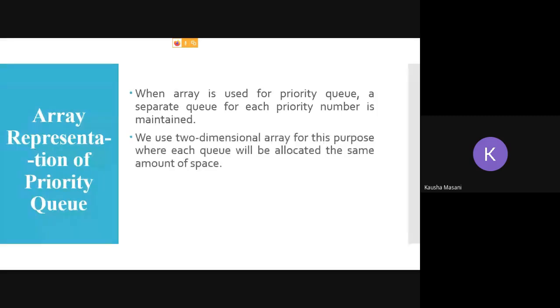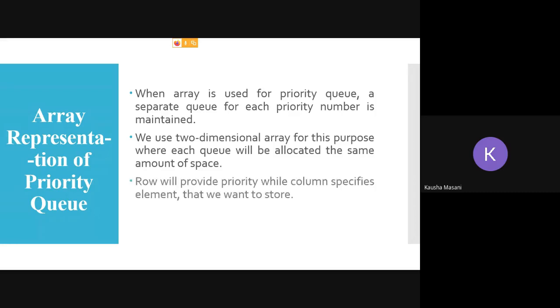As you are going to maintain the data part and the priority part, you are going to use two-dimensional arrays in your priority queues: one for the data part and another for your priority part.